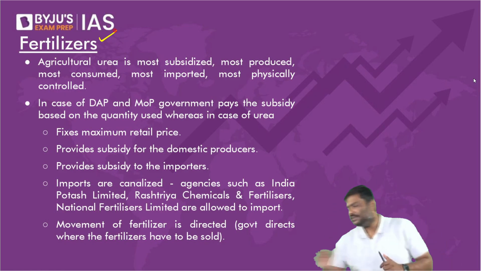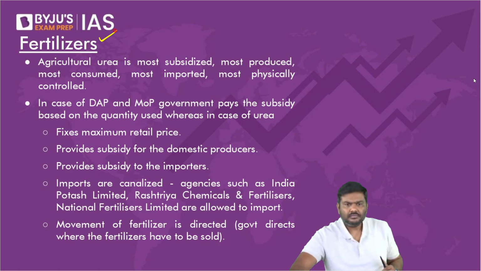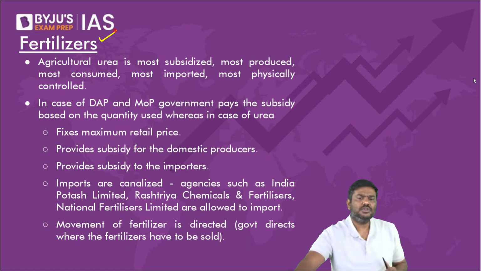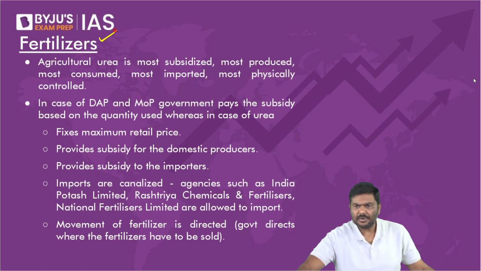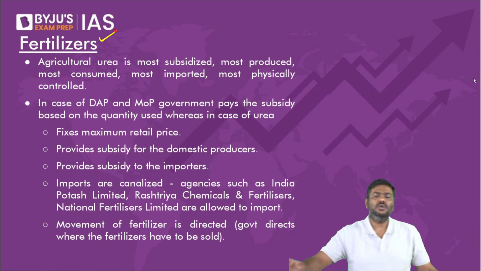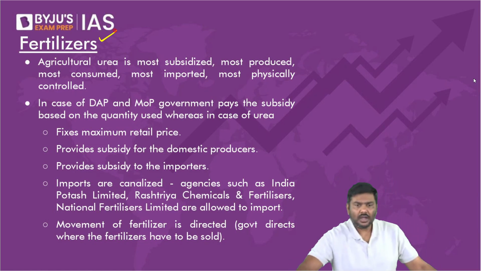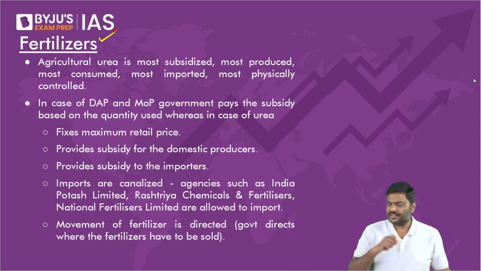After that, we have discussed the process of how the subsidies are provided by the government. For example, if you remember, I said in the context of urea, the government will provide subsidies basically on the cost of production.